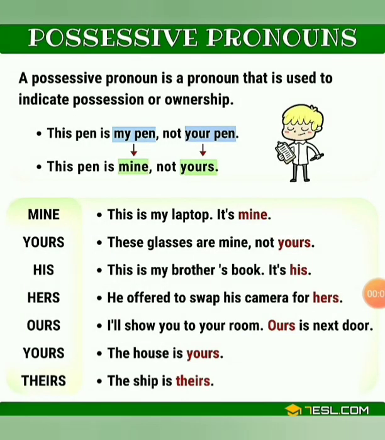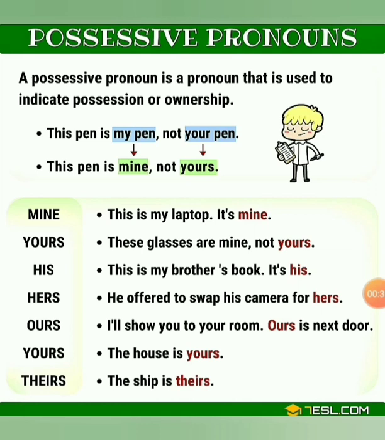So as I told you before, a possessive pronoun is a pronoun that is used to indicate possession or ownership. Look at the example. This pen is my pen, not your pen. This pen is mine. Instead of my pen, we are using the possessive pronoun mine here. And not your pen. For not your pen, we are using not yours. So mine and yours are possessive pronouns.